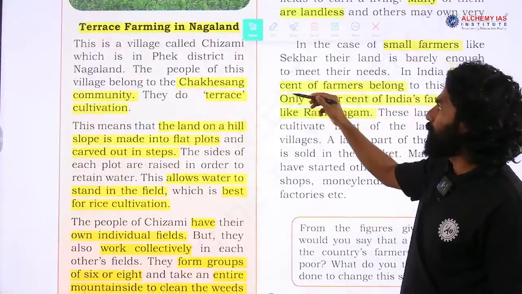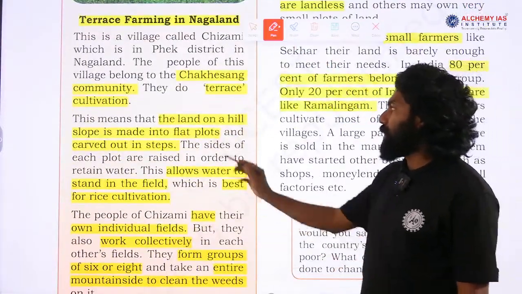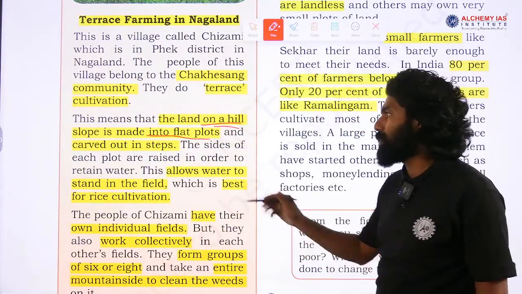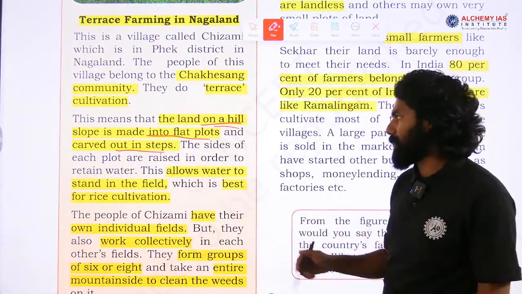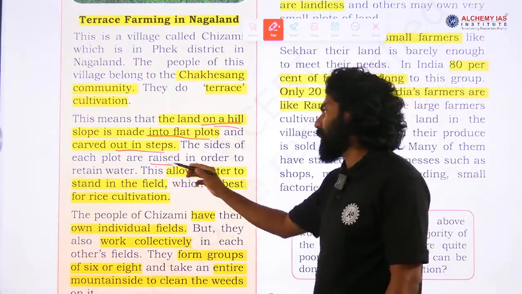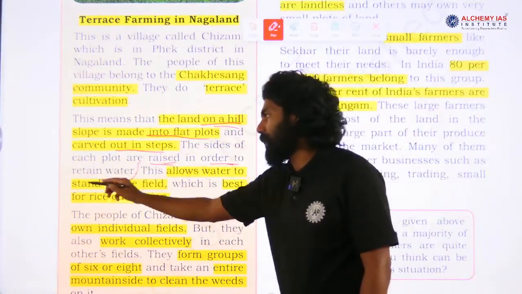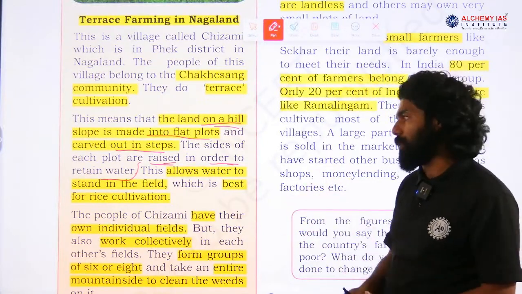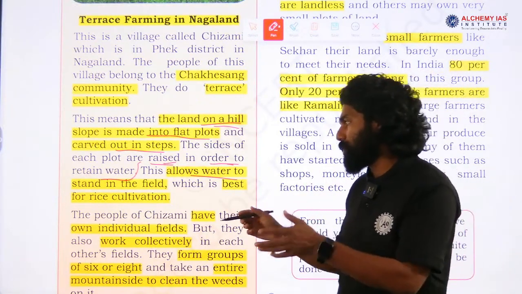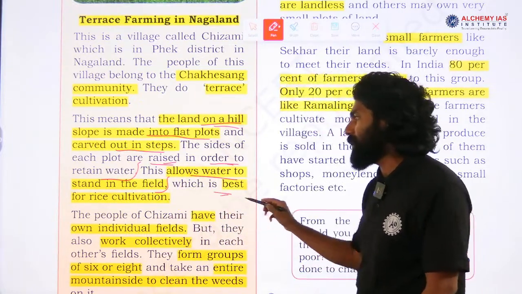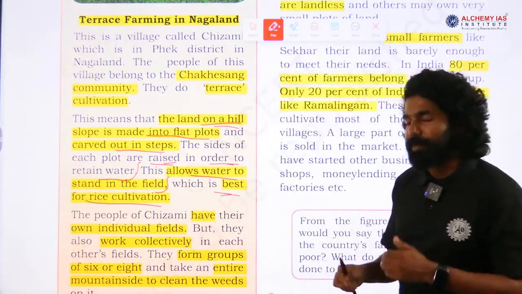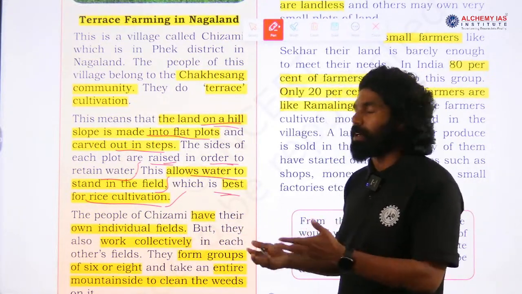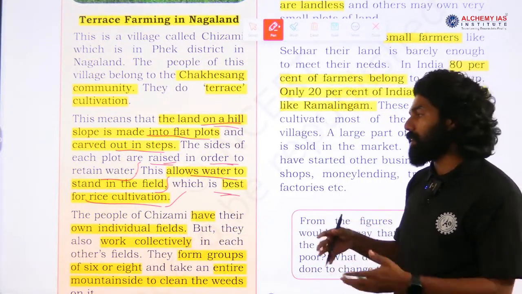This means that the land on the hill slope is made into flat plots and carved into steps, and the sides of each plot are raised in order to retain the water. So, it requires irrigation. That is the reason that they follow a different method in farming. This allows the water to stand in the field, which is best for rice cultivation, especially since intensive irrigation is required. That is the reason terrace farming helps them cultivate rice in their village.